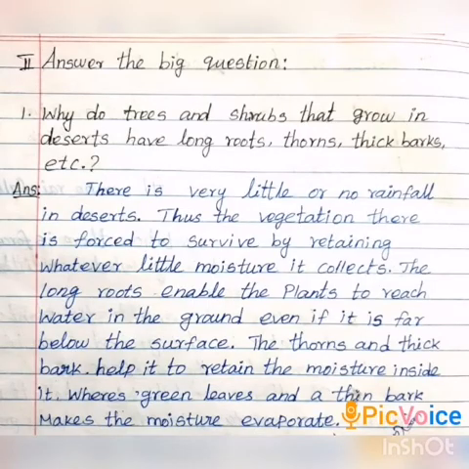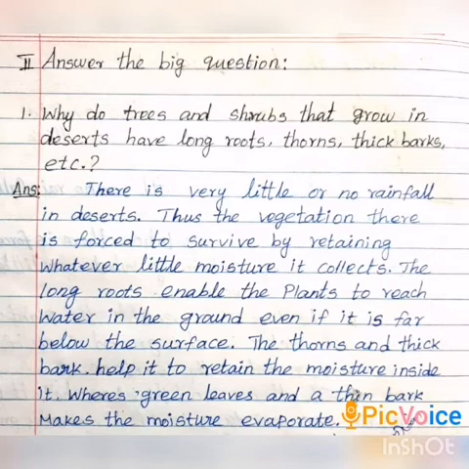Okay, next, Roman 2, answer the big question. Why do trees and shrubs that grow in desert have long roots, thorns, thick bark, etc.? Say it again, why do trees and shrubs that grow in desert have long roots, thorns, thick bark, etc.? Answer is, there is very little or no rainfall in desert.